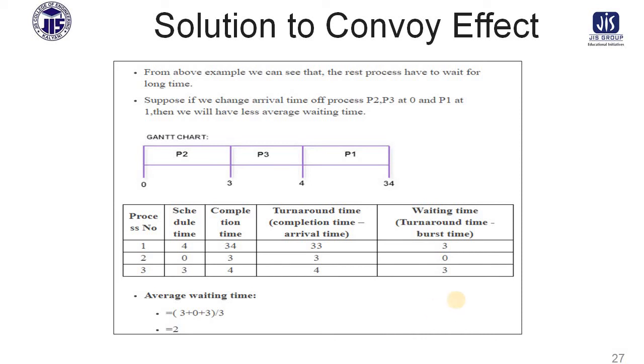In this case, just see process 2 and process 3 both arrived at the same time. So process 2, process 3, and at the end, the process which is long enough will go at the end. Here just see that instead of process 1 being started in the Gantt chart, process 2 comes first, then process 3, then process 1 will be in the chart.